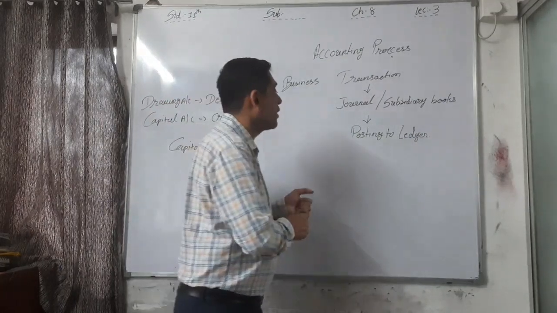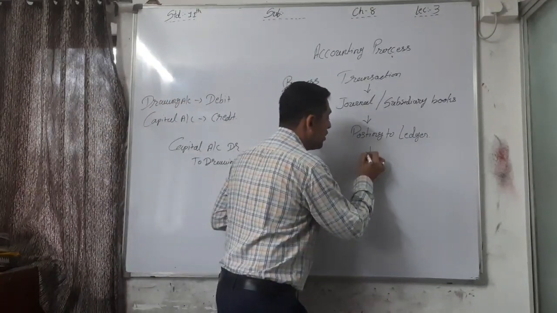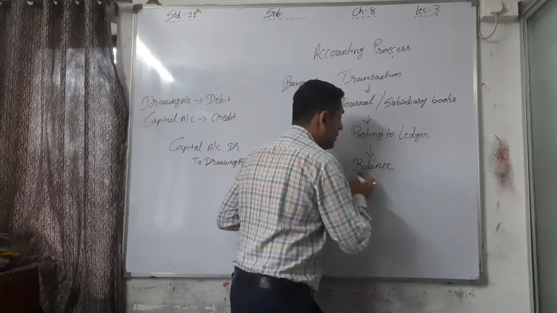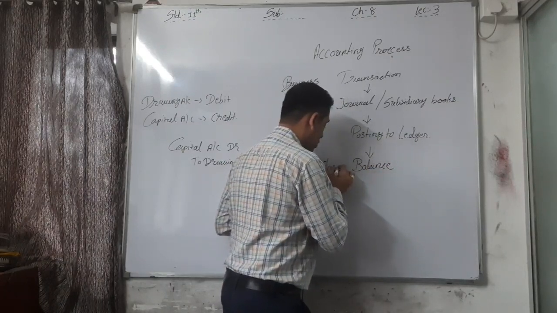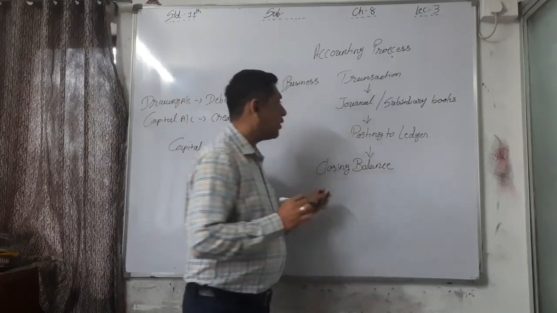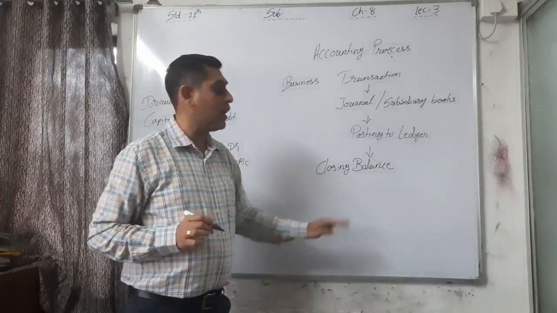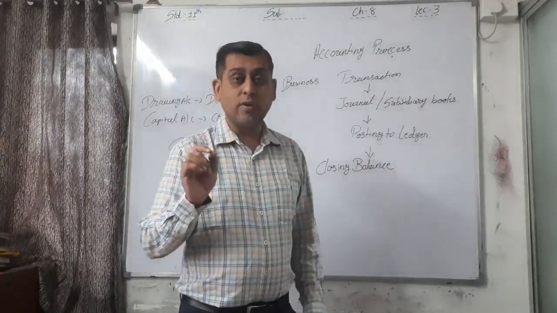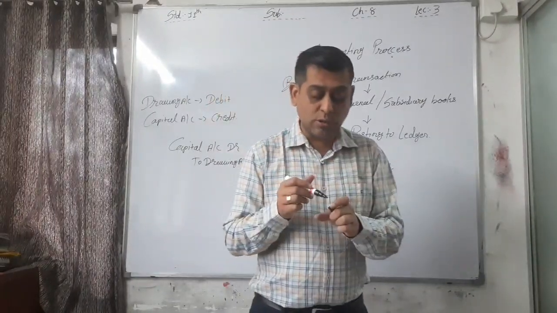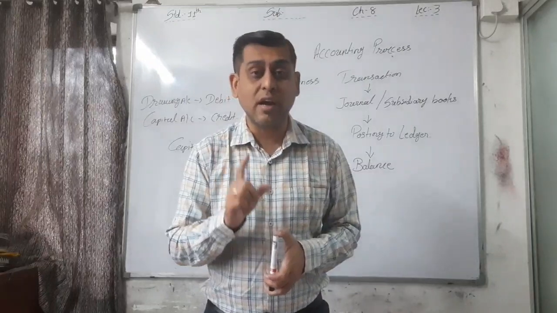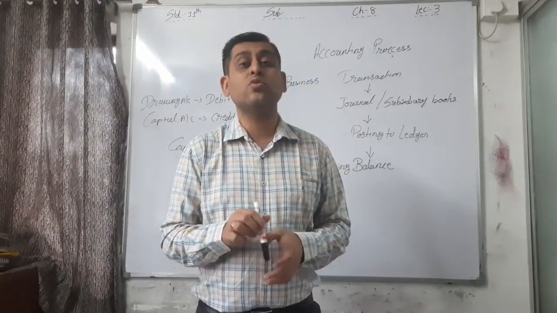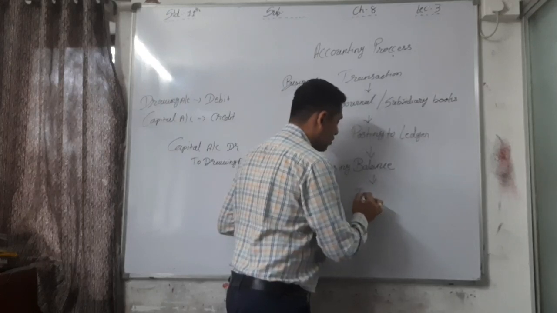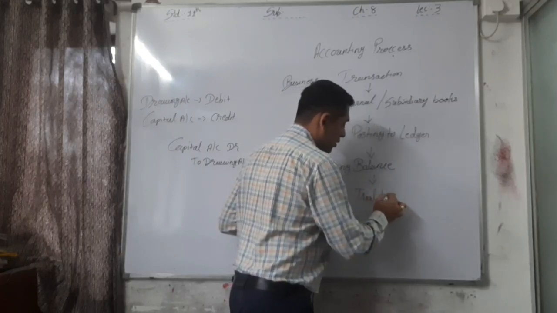Now what? After posting to the ledger, we have to find out the closing balance. If we are finding out the closing balance, then we have to close it. First of all, we have to find out the closing balance of each and every account, and then we have to close it, and it is transferred to the trial balance.